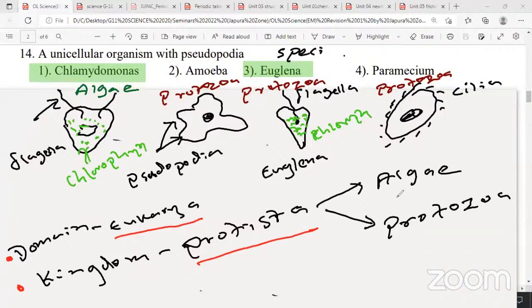Question number 15. I'll erase the screen. Anyone still copying down? Please raise the hand.